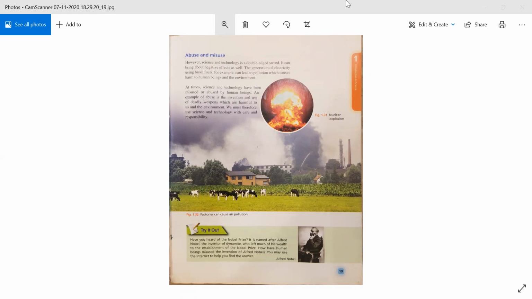All right, students, here they are saying that science has some benefits as well. But if we are talking about misuse or abuse of science, like what are the disadvantages of science, so we are going to discuss that now.